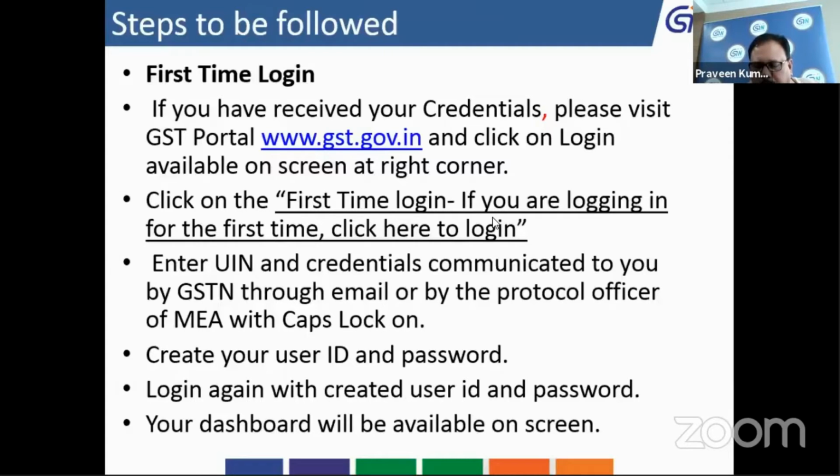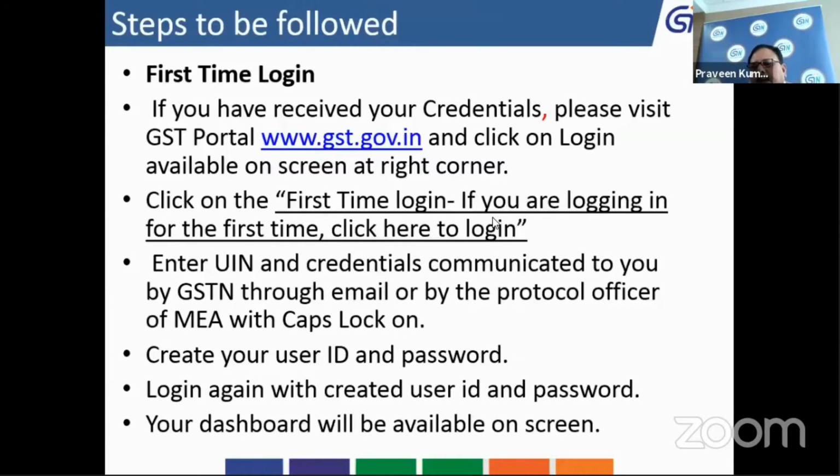You have to keep your caps lock on, then you enter your UIN, and once it is done, you have to enter the credentials which are shared through your email or mobile. Because the credentials are case sensitive, you can make your caps lock off and enter them as they are written.